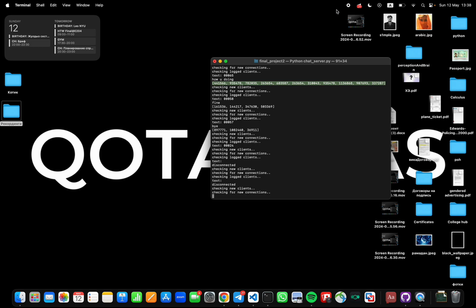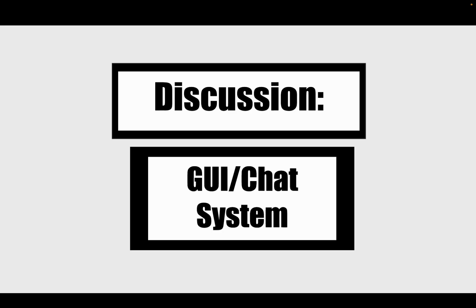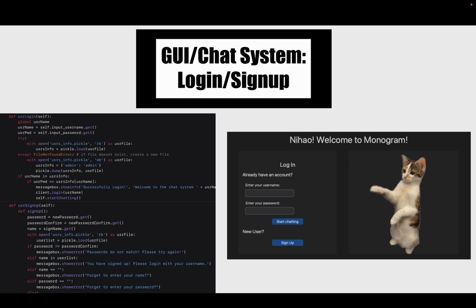Thanks for listening. Okay, in this section we'll be talking about the GUI and chat system, starting with the login and sign up. So the user can put in their username and password, and if it's not already in the system, then it'll lead the user to the sign up function, where they can register their username, password, and then confirm their password, after which they'll be led back to the login function and log in with their name and be able to enter the server.